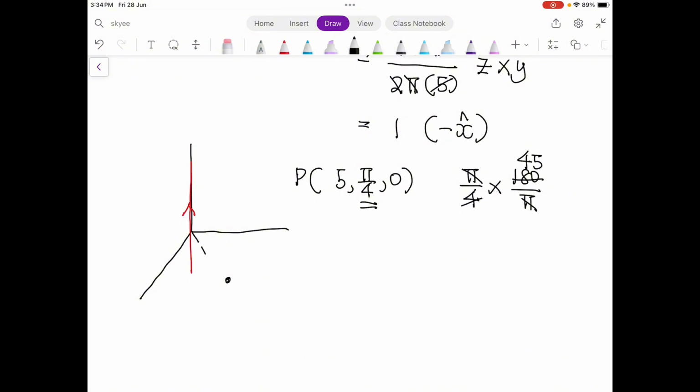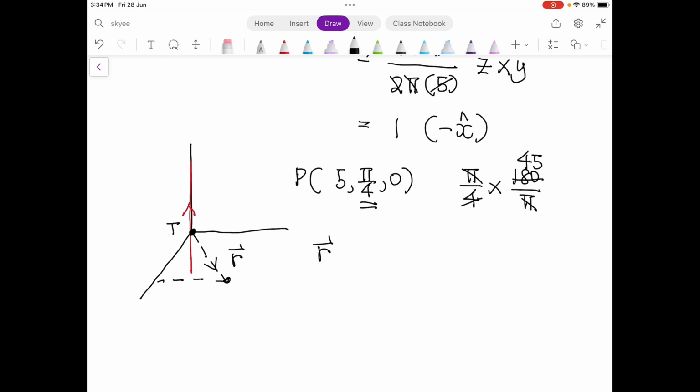This is the observation point, and this is your vector R. Now again you have to find the point T. In this case the point T is still 0, 0, 0. So you can find the R, but first of all you need to convert the distance to the equivalent Cartesian distance.